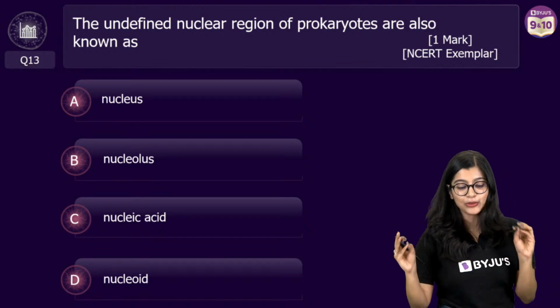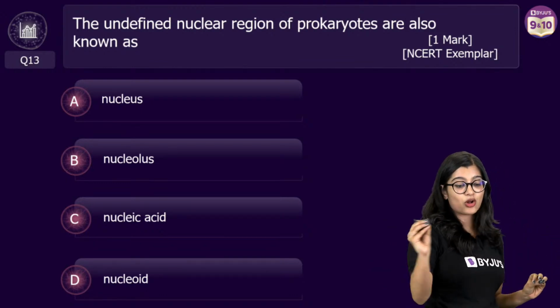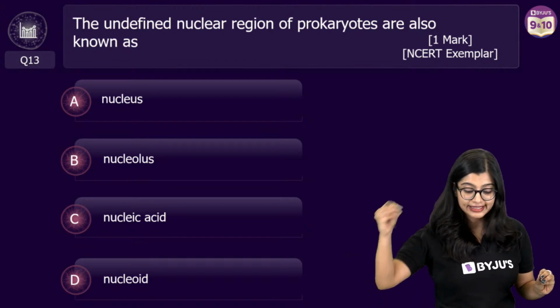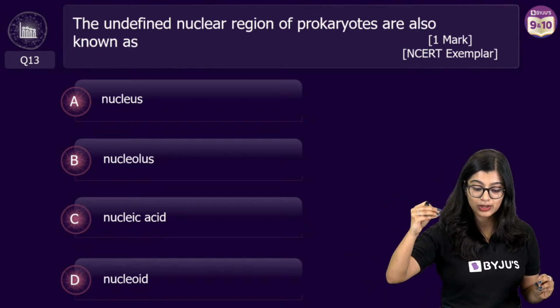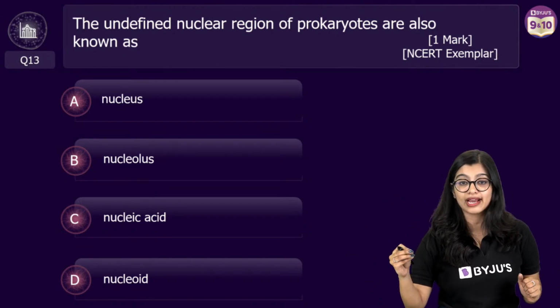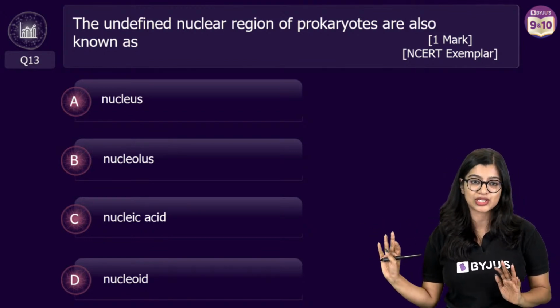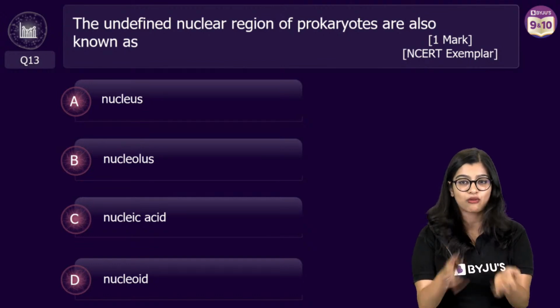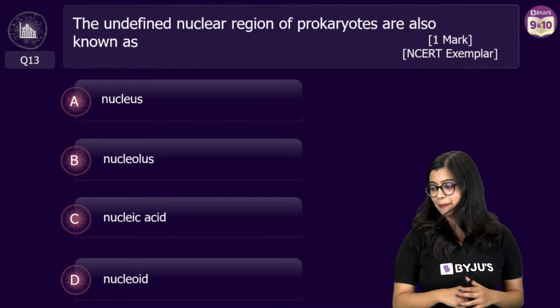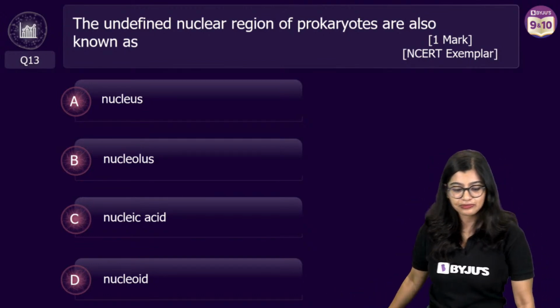The undefined nuclear region of prokaryotes is also known as what? Is it nucleus, nucleolus, nucleic acid, or nucleoid region? I've told you most of the answers by now. See, the remaining set of questions that are there are very easy, okay? Half of it I've already given you the answer. So we can pace it up a little bit, right?